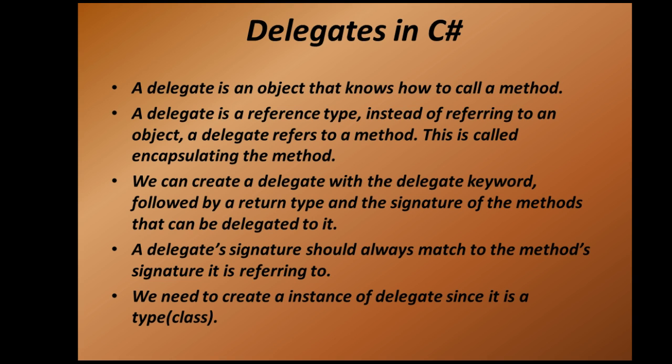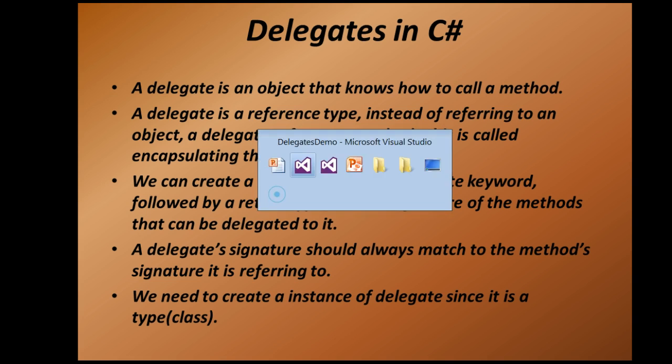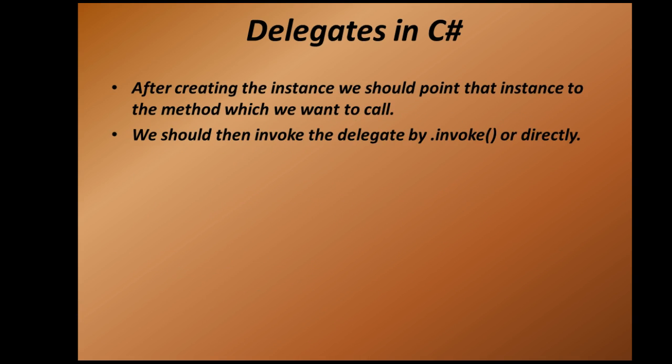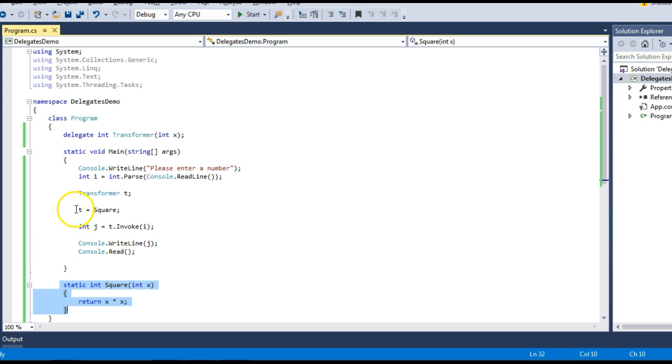Let's move back to our slides, and you can see the third and fourth points have been validated in my demo. We can create a delegate with the delegate keyword, and the return type and signature should match the method that the delegate is pointing to. Here I've created it with the delegate keyword, and the signature matches my square function. Also, after creating the instance, we should point that instance to the method that we want to call. This is what we are doing here: pointing this delegate instance to the square function that we want to invoke.